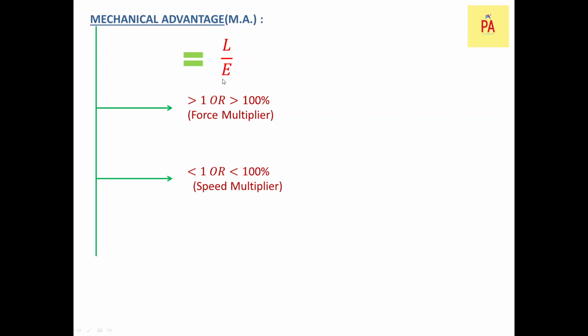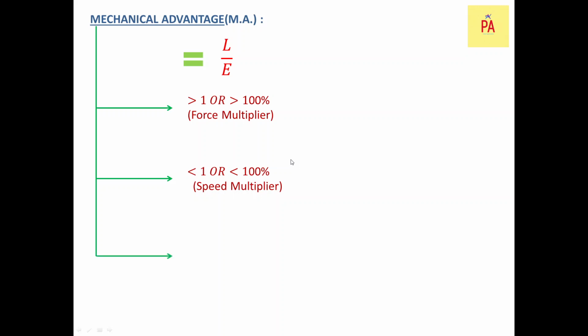Obviously with respect to time, the effort point will move more. If the effort point moves more compared to the load point in the same time interval, it is very clear that there is speed multiplication. It acts as a speed multiplier.